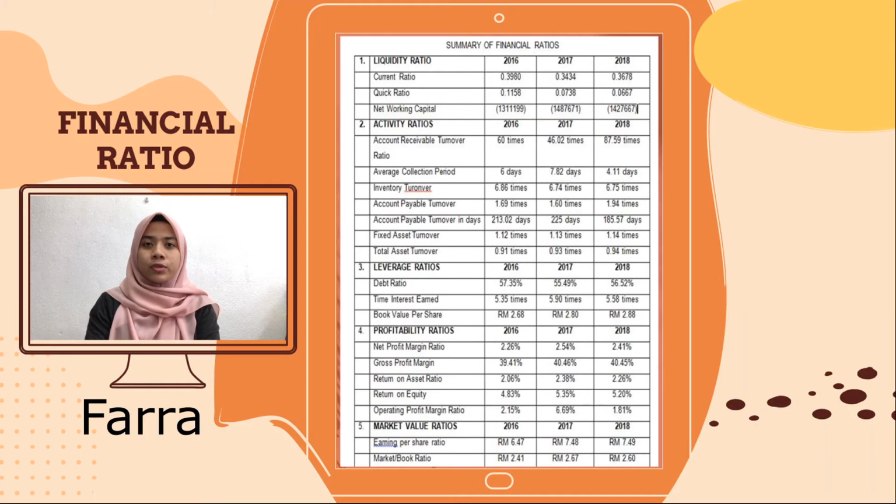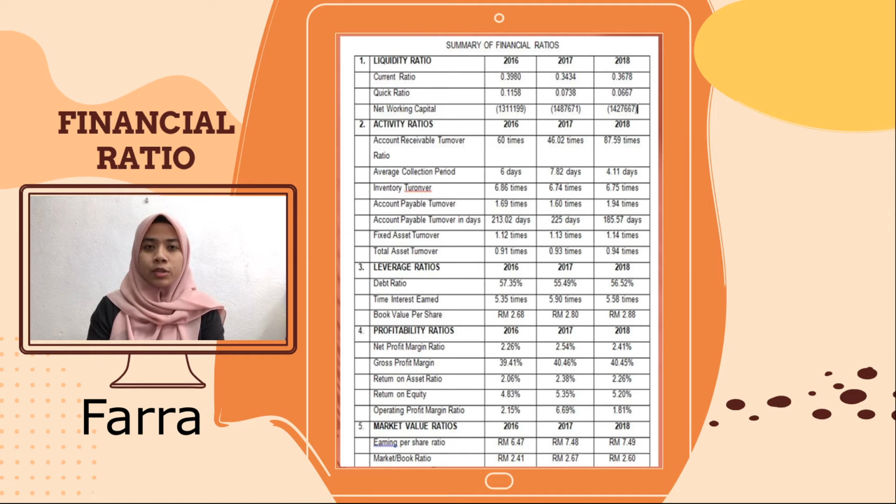Next we move to leverage ratio. In leverage ratio, there are 3 ratios: debt ratio, time interest earned ratio, and book value per share. For debt ratio, we need to choose the lowest ratio. Here we can see 2017 has the lowest ratio with 55.49%. The same goes for time interest earned. We choose 2016 with 5.35 times because it's the lowest among the 3 years. And for book value per share, we choose 2018 with RM 2.88 because it has the highest value among the 3 years.